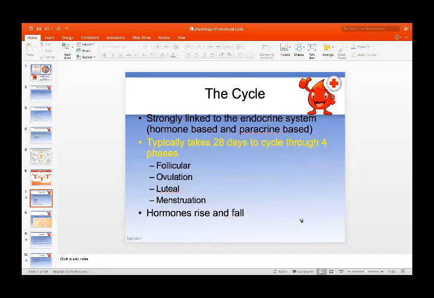The cycle is strongly linked to the endocrine system. It is hormone-based and paracrine-based, so both hormones and paracrine signals take part in the regulation of the cycle. Typically, it takes 28 days to cycle through 4 phases: follicular phase, ovulation, luteal phase, and then menstruation. During these phases, the hormones rise and fall.